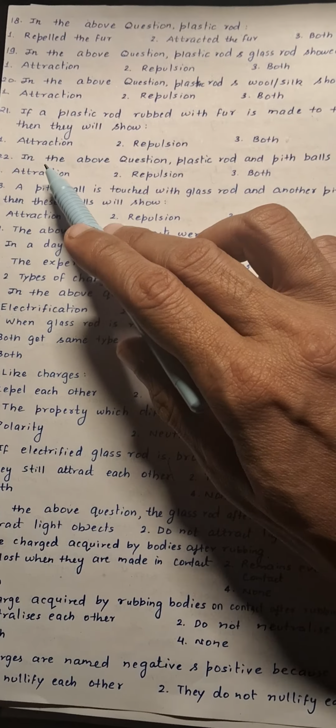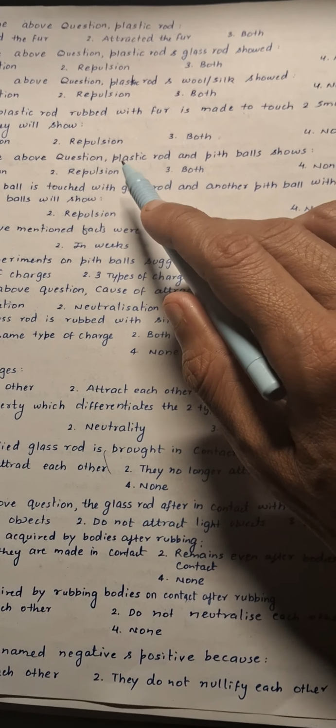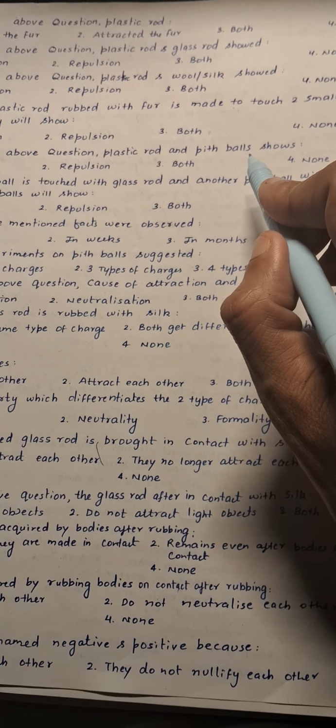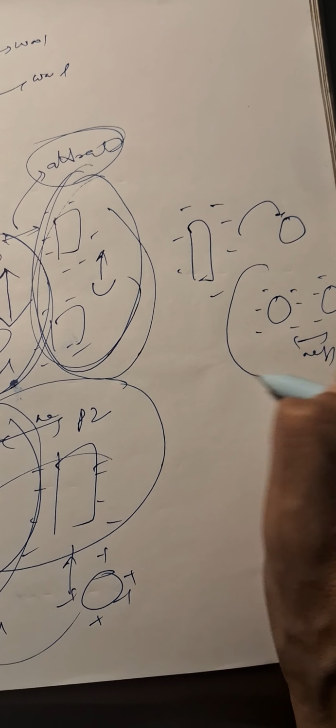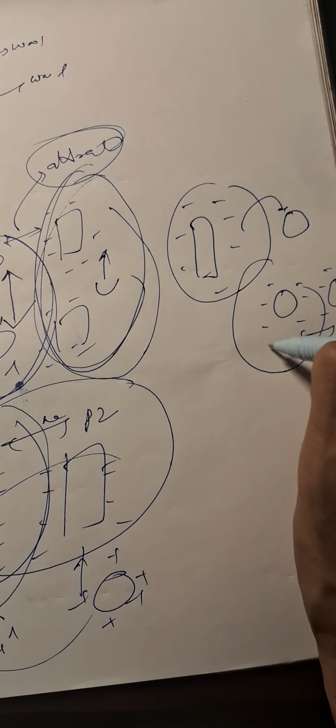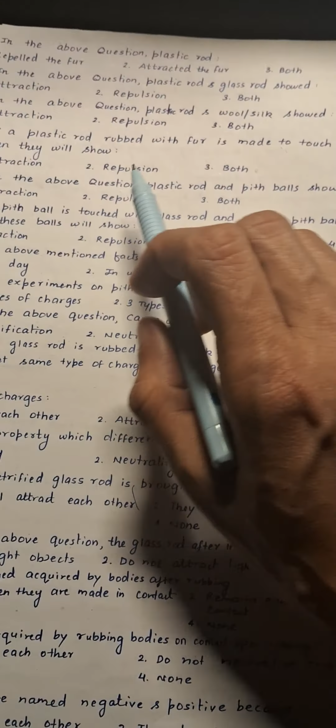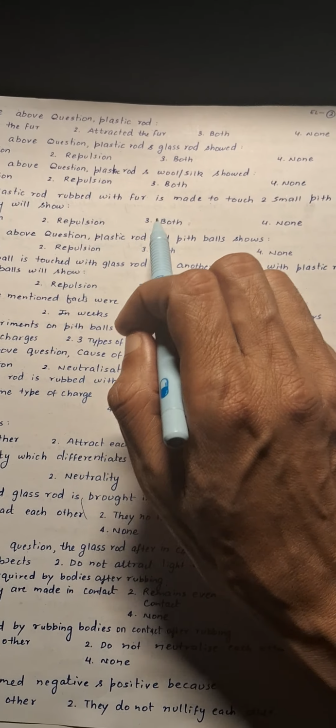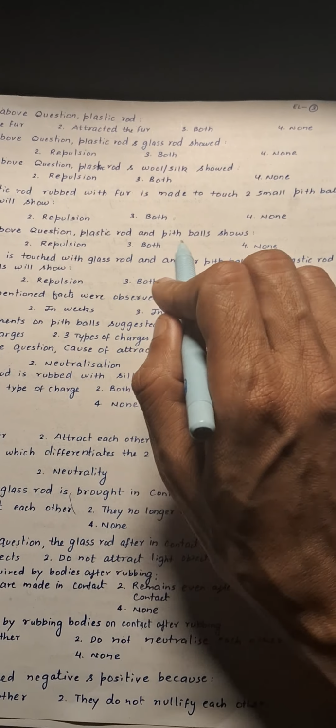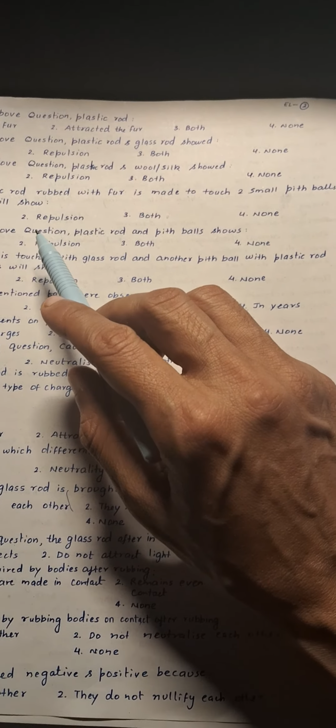Next is question number 22. In the above question, plastic rod and pith balls show. The charges are of the same nature, so they will again show electrostatic repulsion. So we can say that the plastic rod and pith ball show repulsion. So the second will be correct over here.